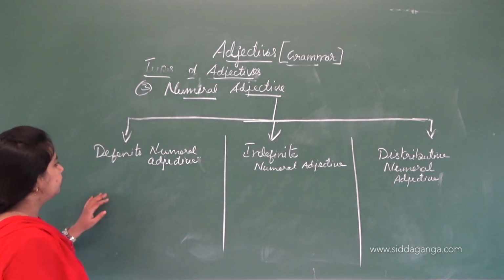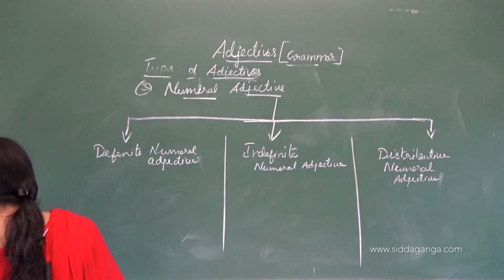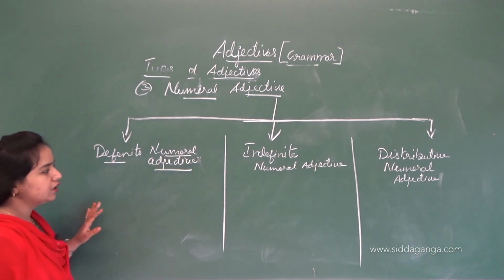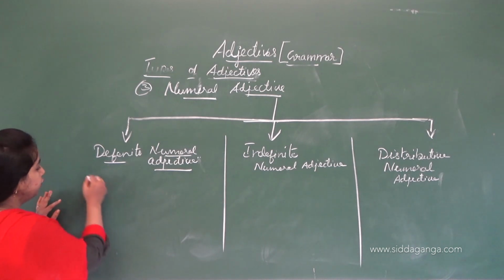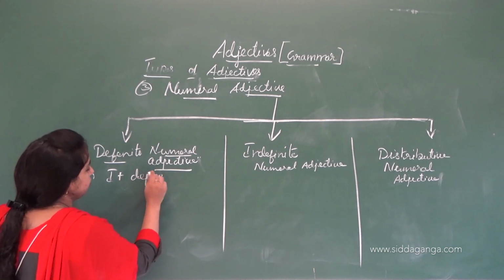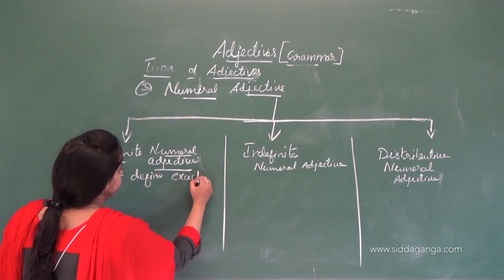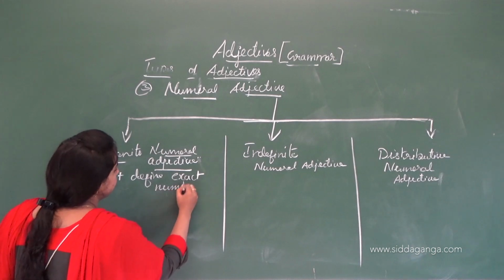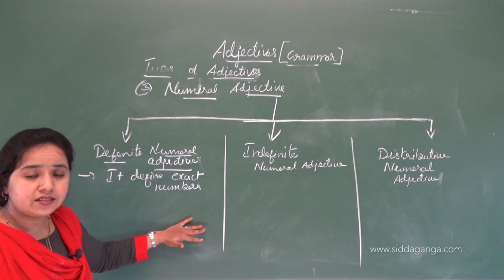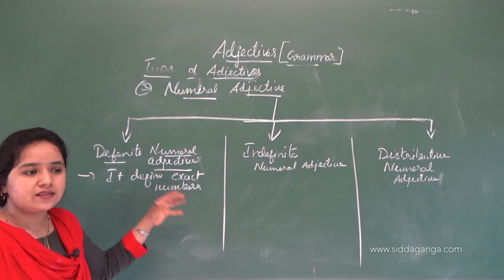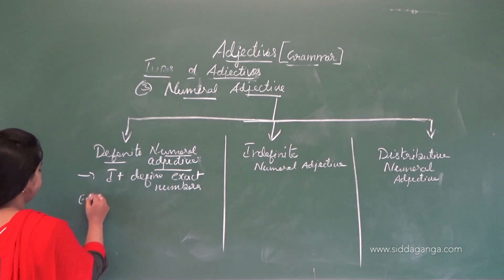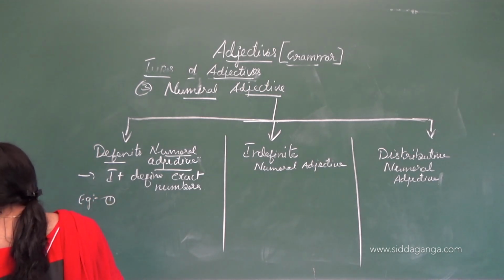Let's see what these are. The definite numeral adjective defines the exact number. It says about the exact numbers. There is no variation in the numbers. Let's see an example.